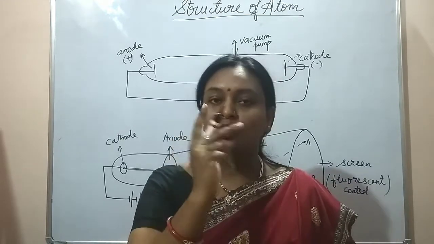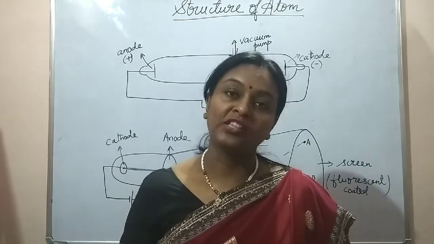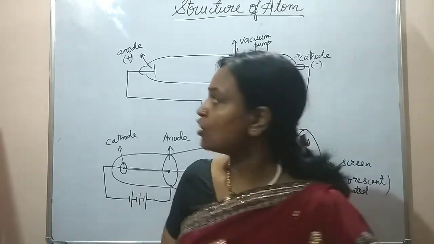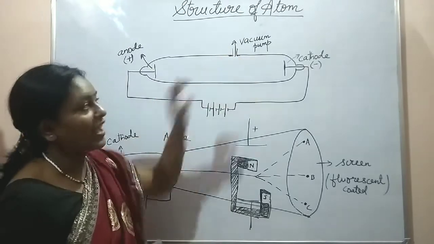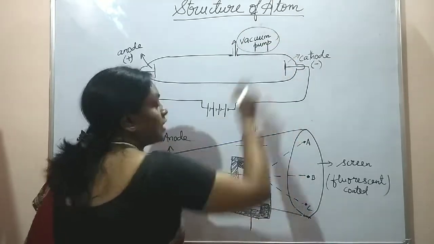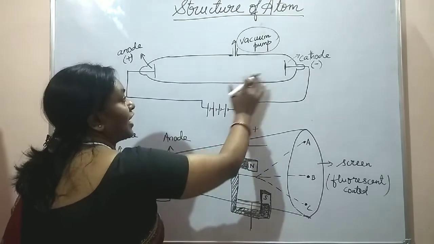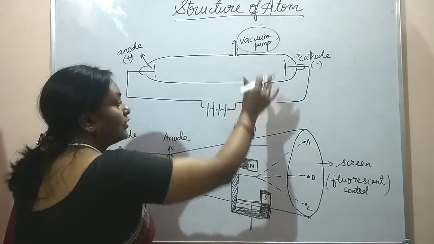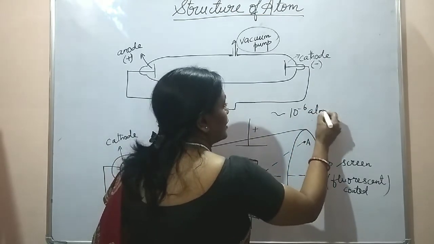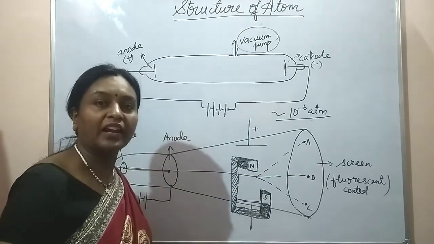But under two conditions, air can even become a conductor of current. And those two conditions are extremely low atmospheric pressure and high voltage. So that is why you can see that we have got two arrangements over here. One is the vacuum pump, which will suck out the air or the gas which is present in the evacuated glass tube. Now we will suck out, and under the range of 10 to the power minus 6 atmosphere, it was found that the gas which was taken in the discharge tube was conducting.